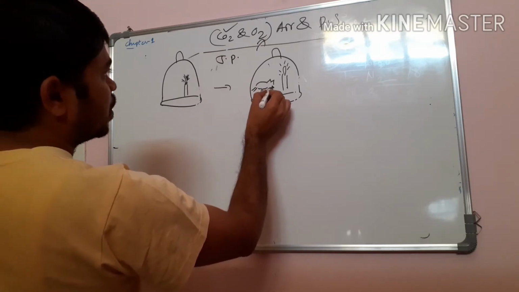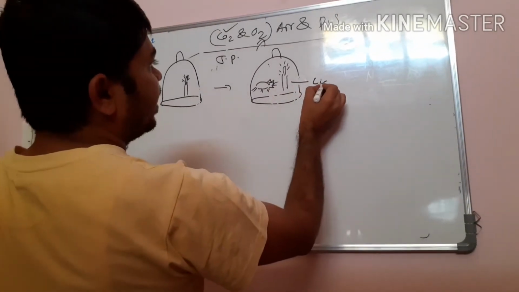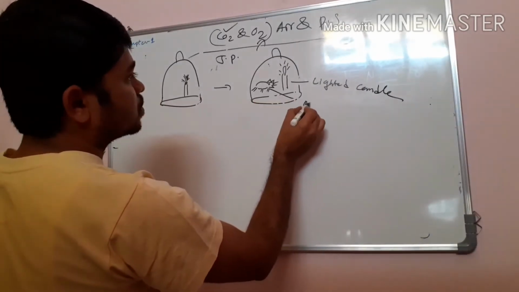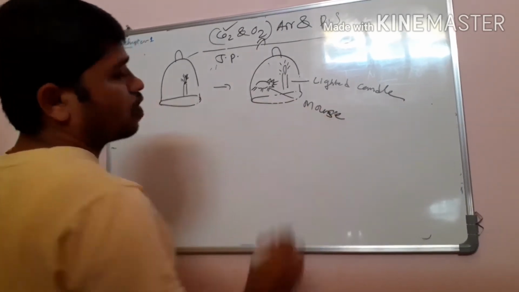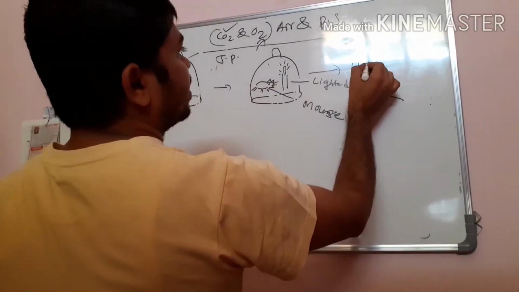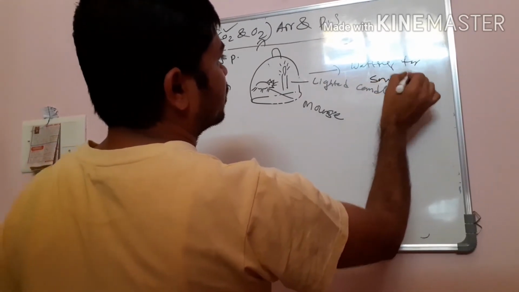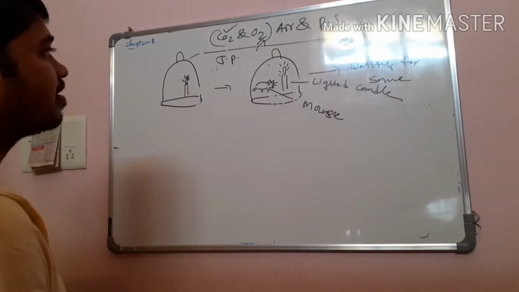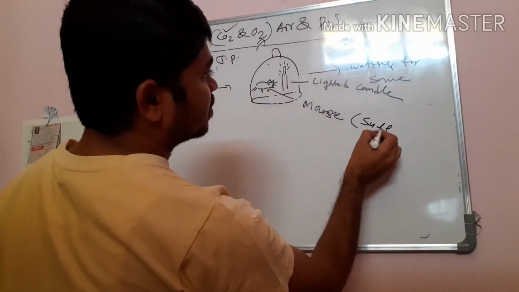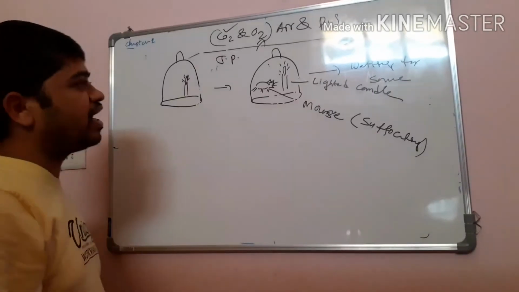This is the lighted candle, and this is the mouse. Then wait for some time, a few minutes. What happened here? The mouse itself was suffocating, facing trouble. Because what happened here?